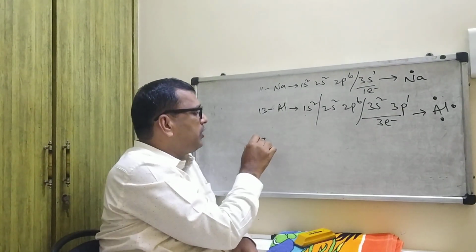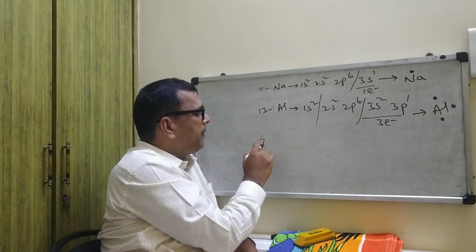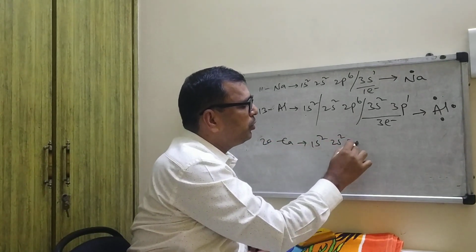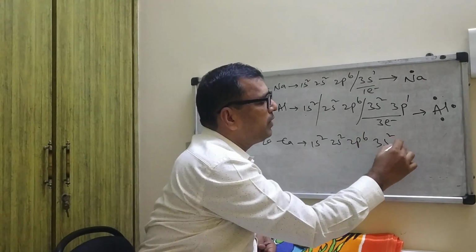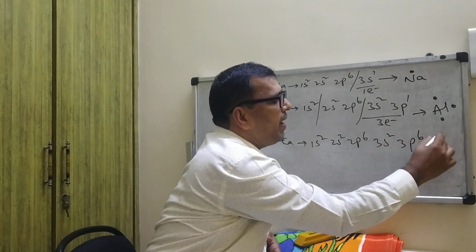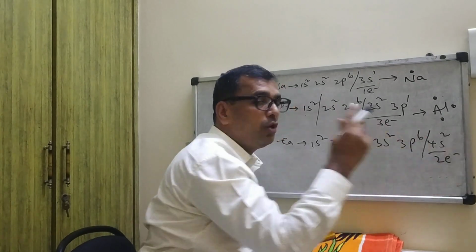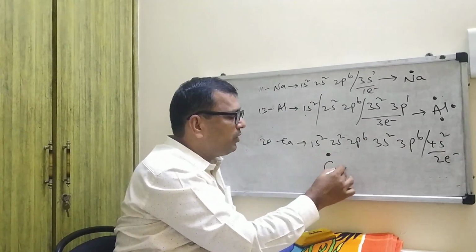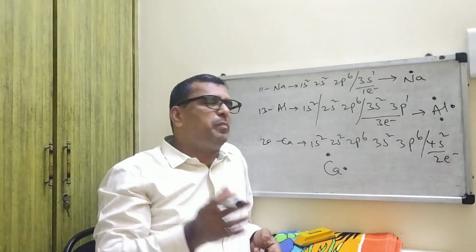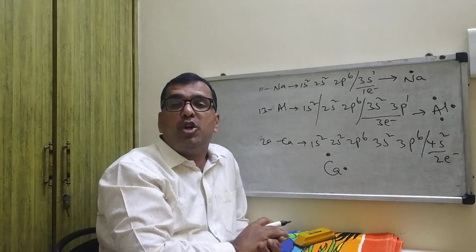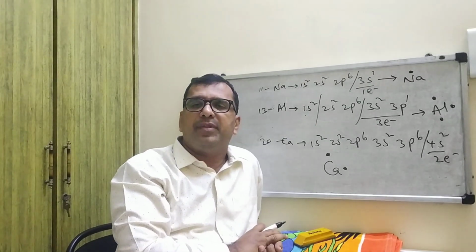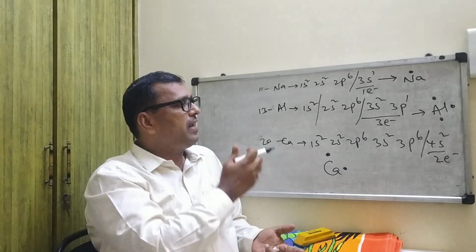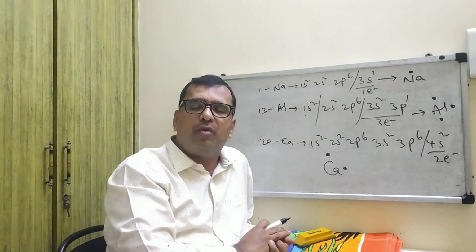Suppose it is calcium, 20: 1s2, 2s2, 2p6, 3s2, 3p6, 4s2. The valence shell contains 2 electrons, so we write 1, 2 dots. This is known as the Lewis electron dot method. You have to represent the dots properly. This is a very, very important method.